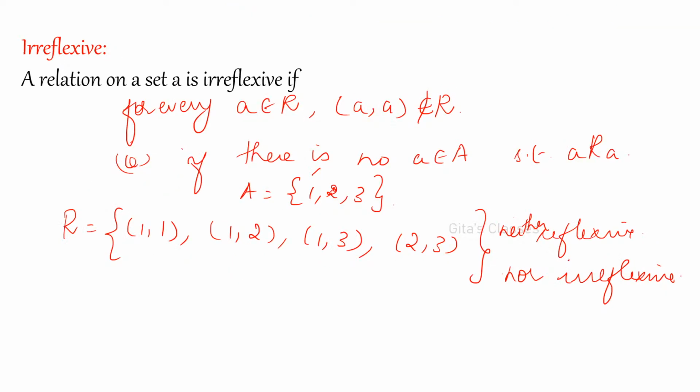Next is irreflexive. Irreflexive means what? If one element is not related to itself, is it irreflexive? Please try to understand: a relation R on a set A is irreflexive if for every a belonging to A, (a,a) does not belong to R. It should not be related to itself. It should not be related to itself.